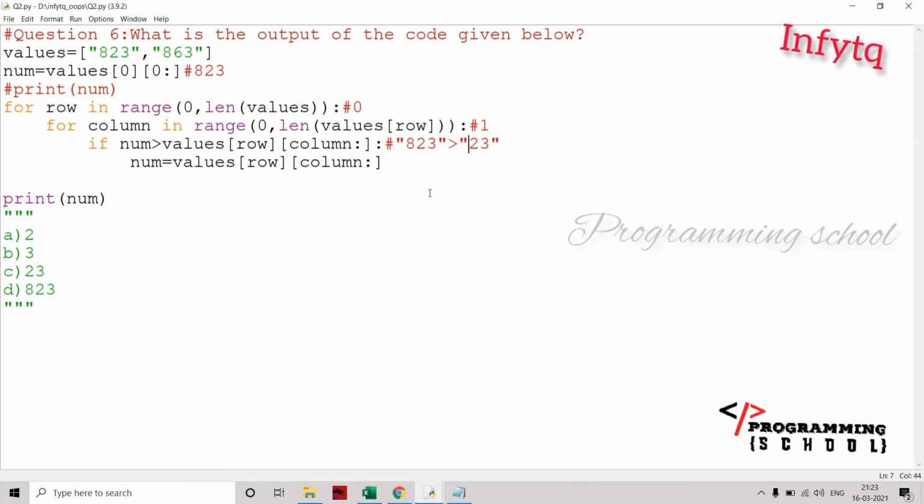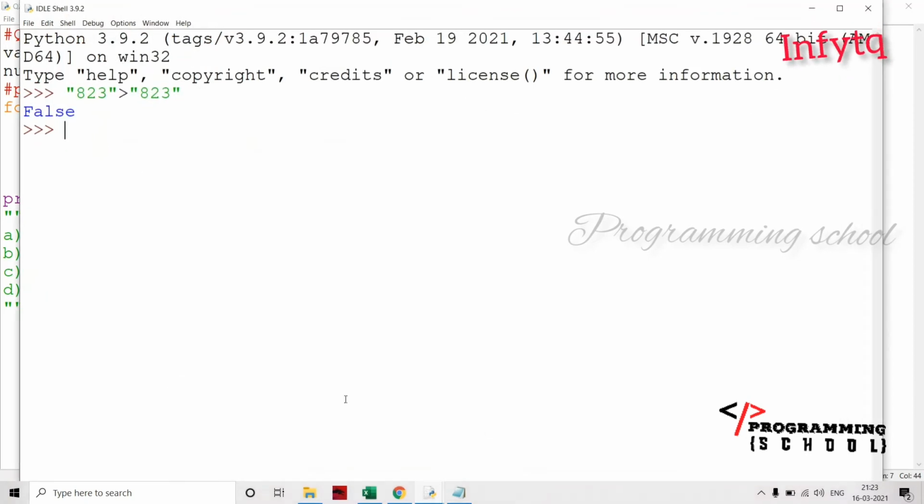But here these are strings. We have to consider these two as strings. What will happen if there are strings? For example, if you go like this, it is true here. Why is it true? We are thinking that yes, 823 is greater than 23, so that's why it gives true. No, not like that. For example, I am going for 93 here. Yes, 823 is greater than 93, right? But it returns false here.